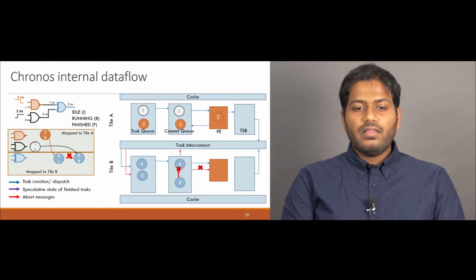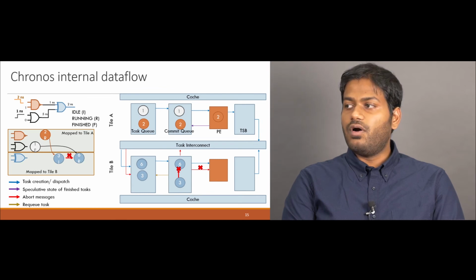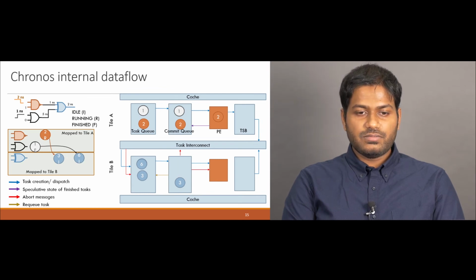Finally, task 6 needs to be requeued back onto the task queue so that it can be dispatched again later for proper execution. Finally, this diagram shows all messages that flow between the components.